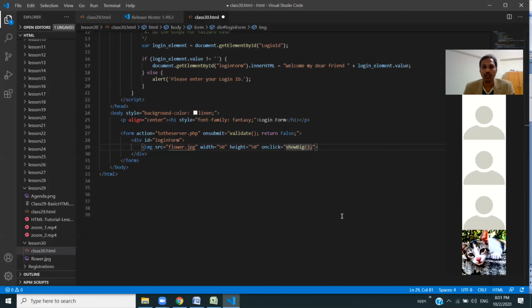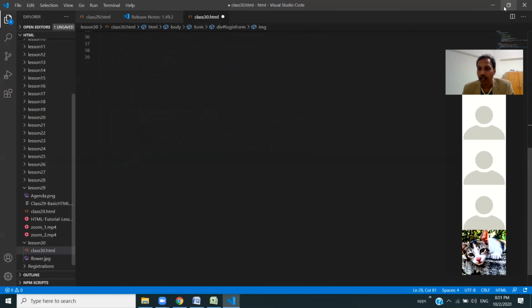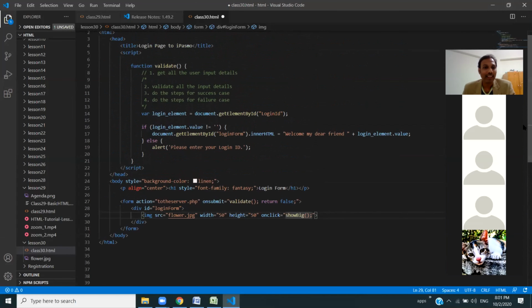Does the B in big have to be capital? Usually for functions we use camel case, but the first character will always be small. If there are two words, the starting letter of the second word should be capital.